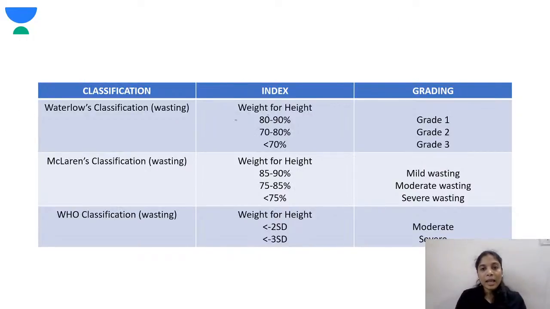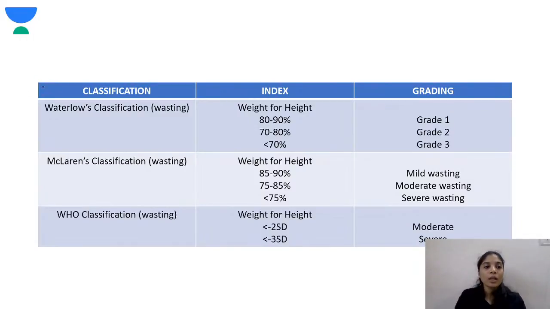Next, coming to the next classification. Again, I've told you, Waterloo and McLaren's classification is there for both wasting and stunting. So what you need to know is, stunting is height for age, while for wasting, the index which is used is weight for height.